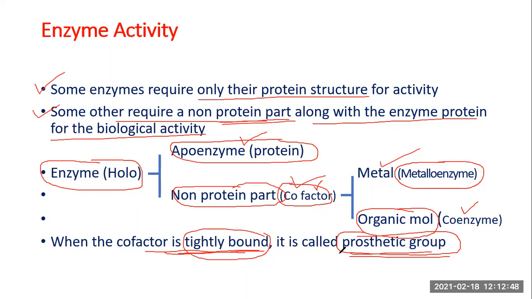So in this particular slide, I introduced you to a few new terms: holoenzyme, apoenzyme, cofactor, metalloenzyme, coenzyme, and prosthetic group. And you must understand each one of them very clearly, right?